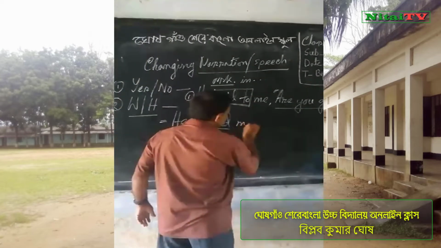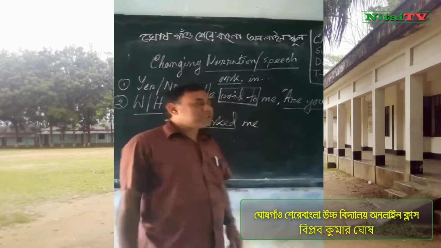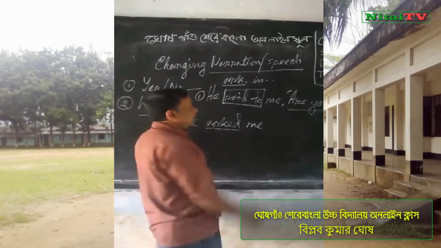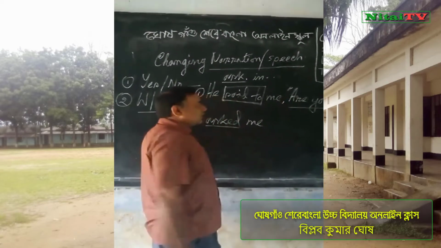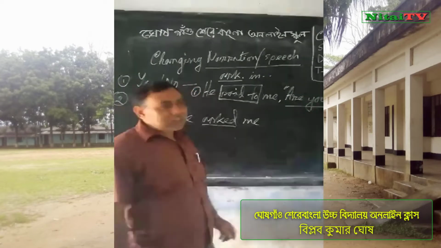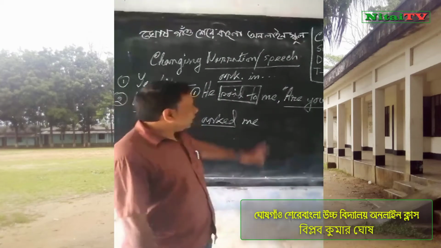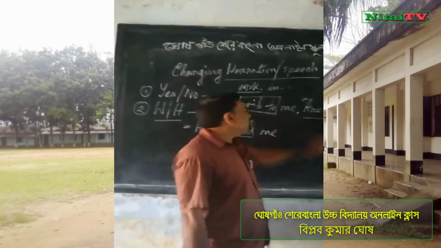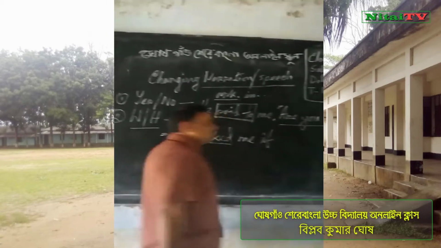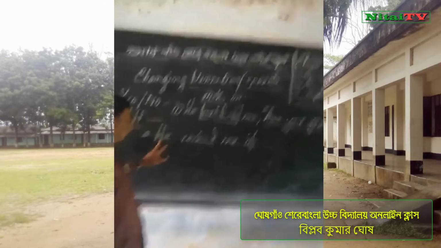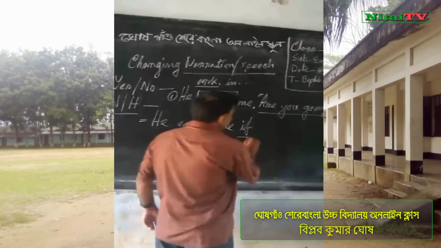Here object is me. Dear student, in the assertive sentences, in the middle position of two sentences, we use a conjunction. In assertive sentences it was that, but in the interrogative sentences we use if or whether. Now I use if. So, he asked me if. This is a conjunction or link clause.